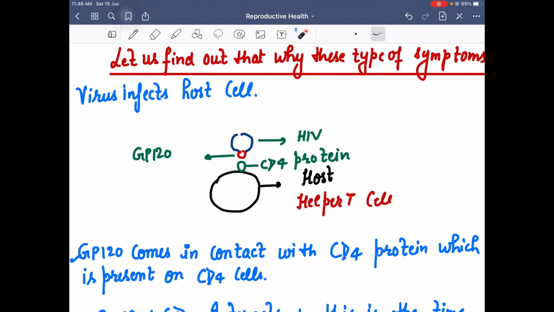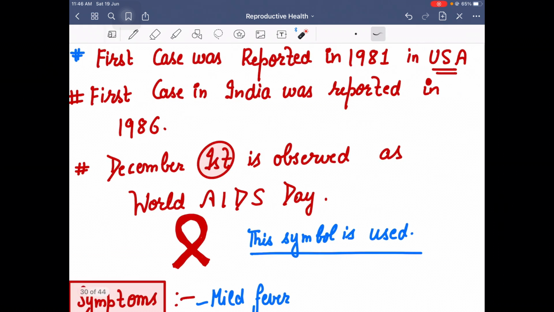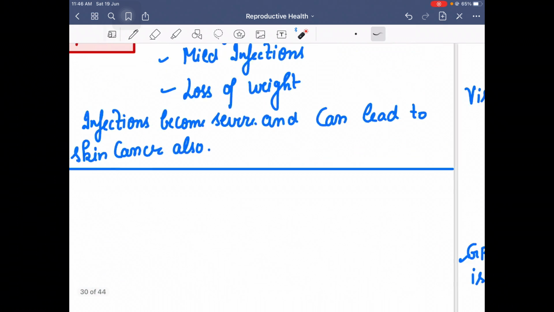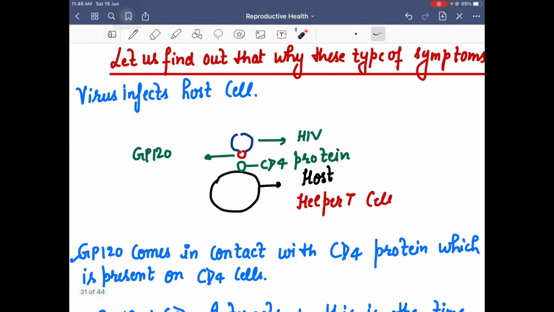Now let us find out why these types of symptoms, mild fever and mild infection, occur. We are saying that this virus has an antigenic property called GP120, a glycoprotein. This is our body, which we call the host, because a virus stays inside a host, so for this virus, the host is the human body.